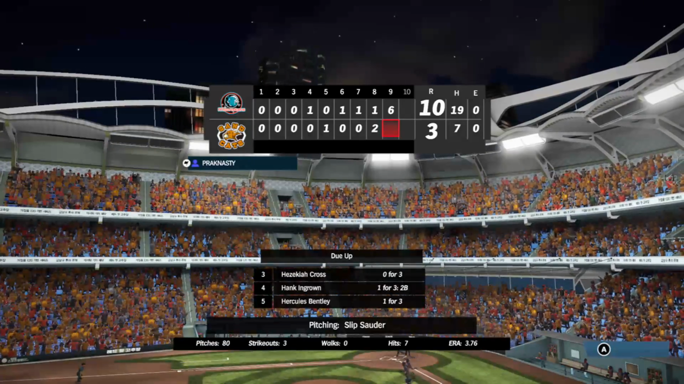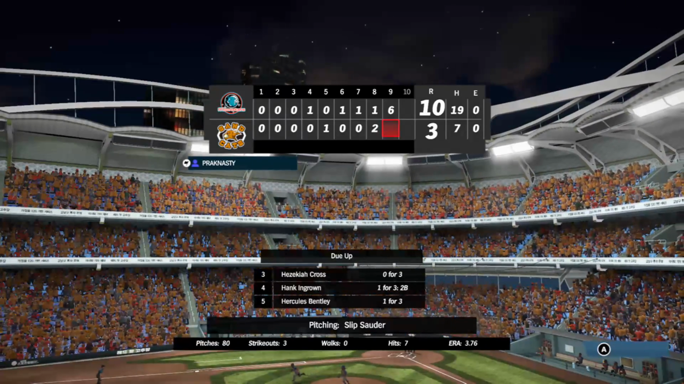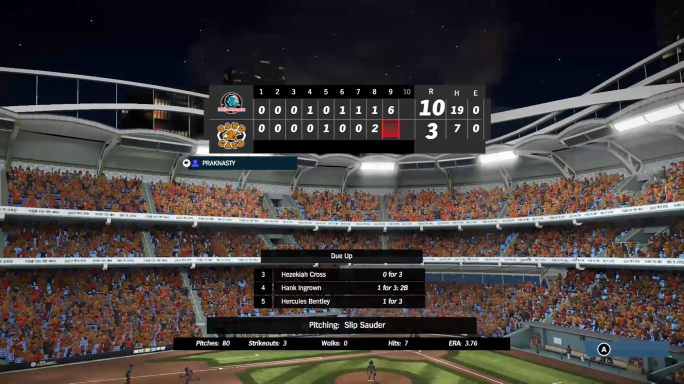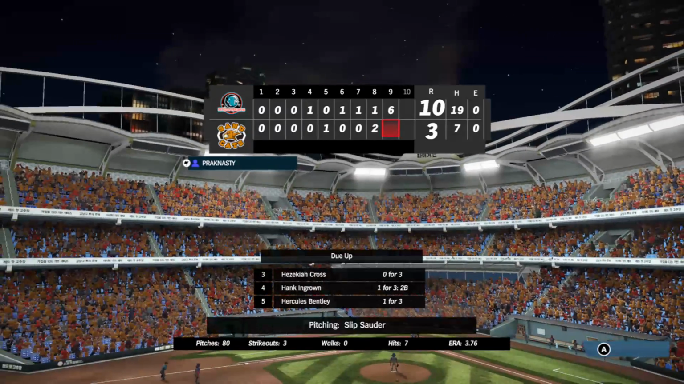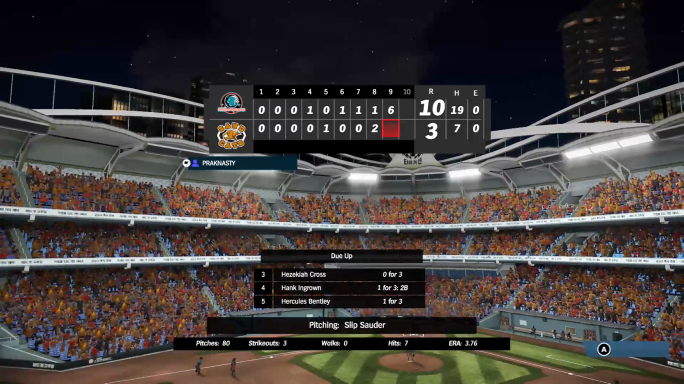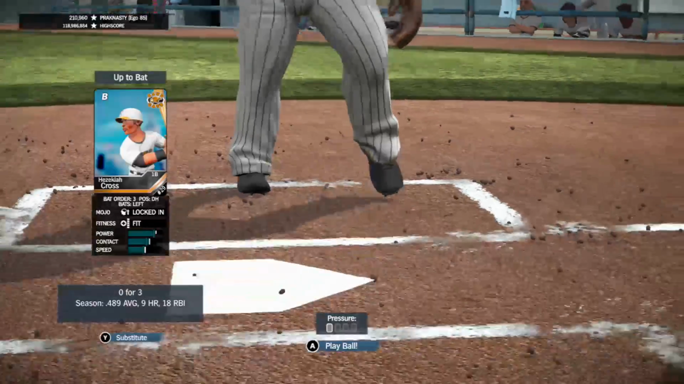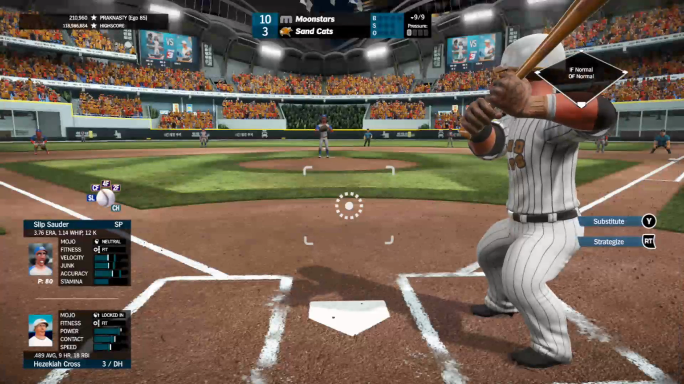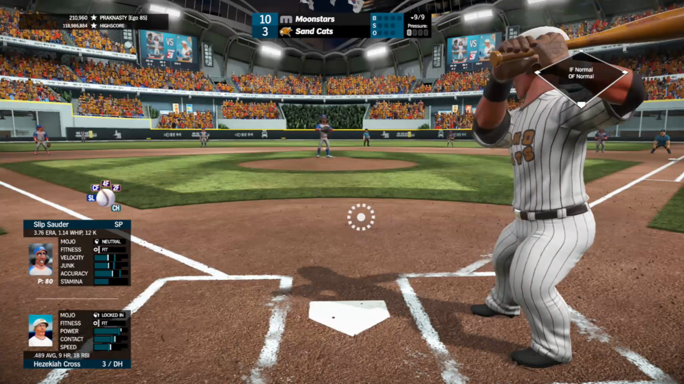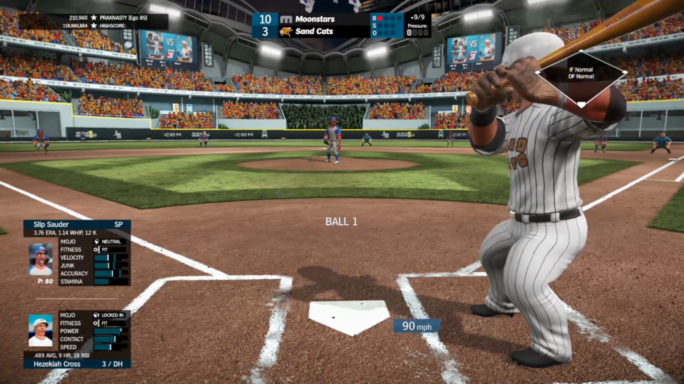Sutton gives up 6 runs on a ton of hits. 10-3 your score as we were only down 1 coming into this inning, folks. Bottom 9, Cross, Ingrown, and Bentley due up. That's just been our year. Sauder going for the complete game here, Cross leads off, 0 for 3 day for him.